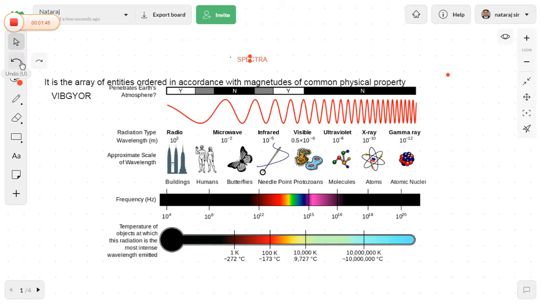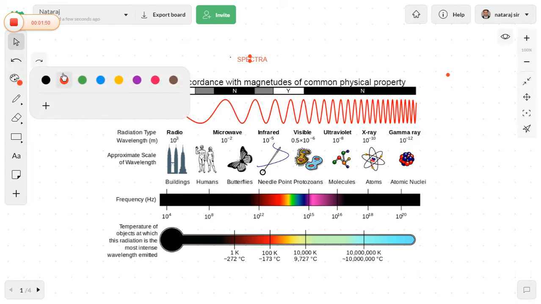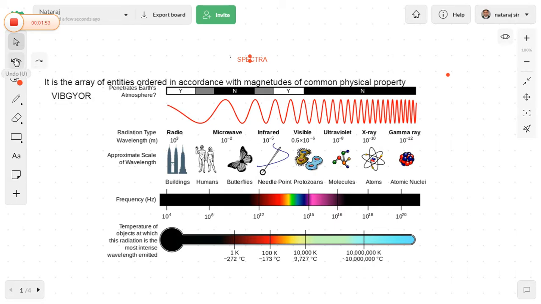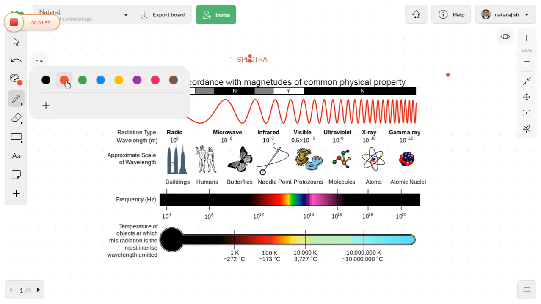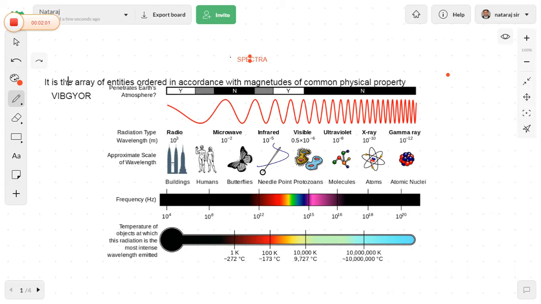Let's take some examples of spectrum. The best example of the spectrum is electromagnetic radiation, which is able to emit a number of waves such as radio waves, microwaves, infrared waves, visible rays, UV rays, X-rays, and gamma rays. These are the rays we have, with some beautiful images as well as frequencies.